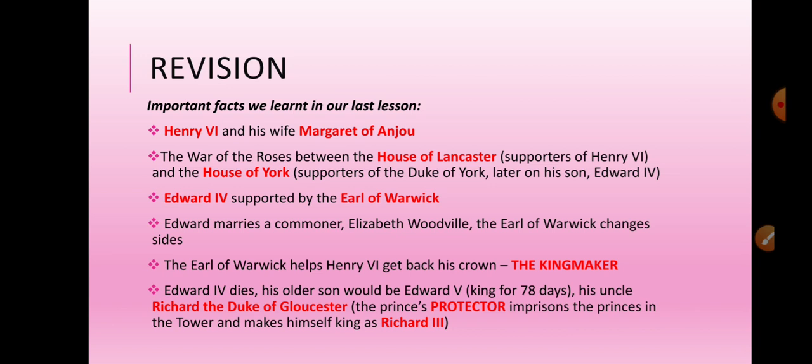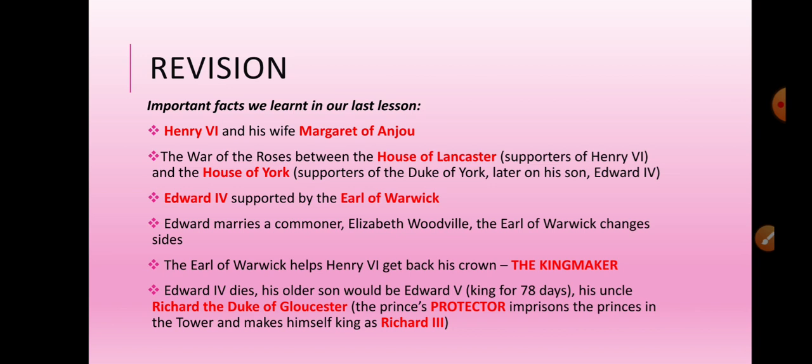After Margaret and Henry defeated and killed the Duke of York, they wanted to come back to London, but the Londoners did not accept them. Instead, they chose the son of the Duke of York, Edward, as the next king, Edward IV.